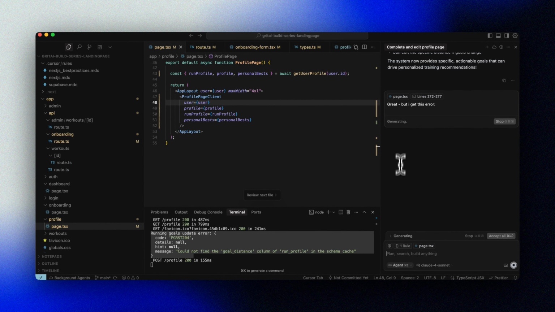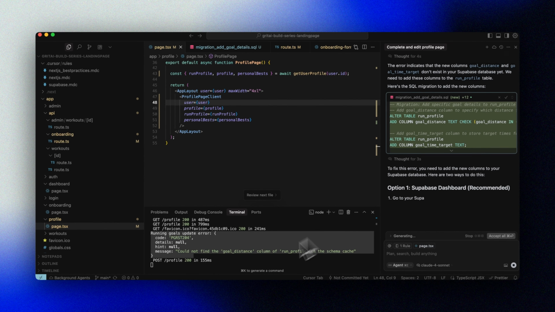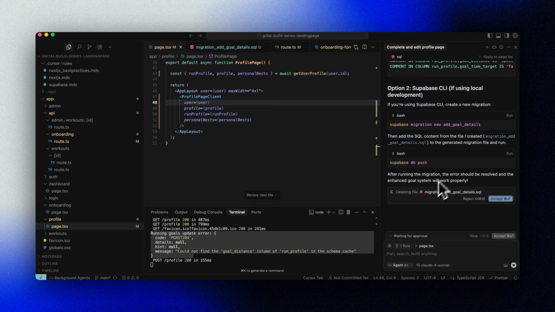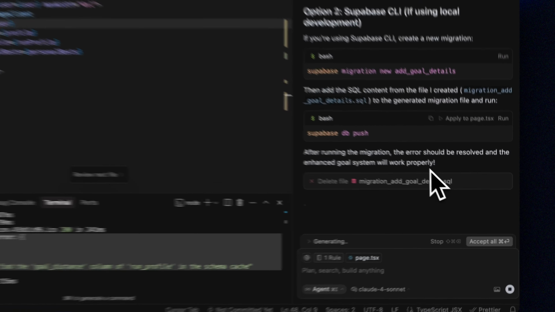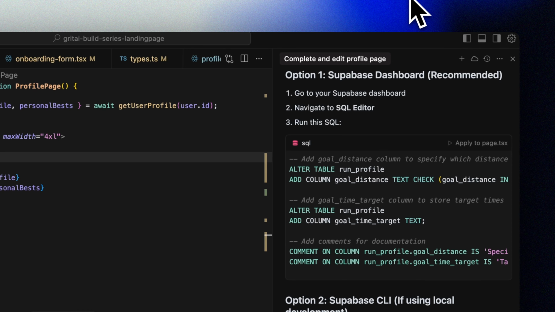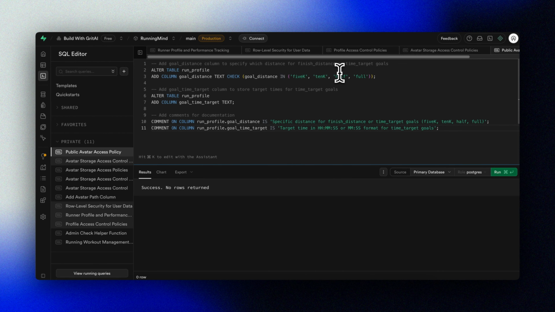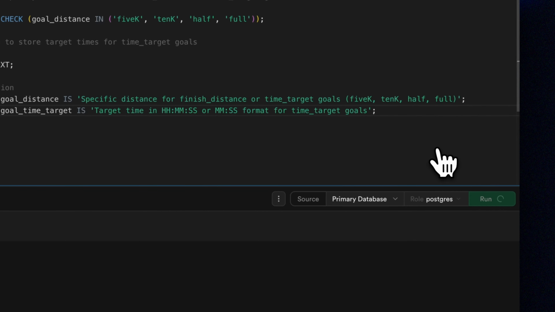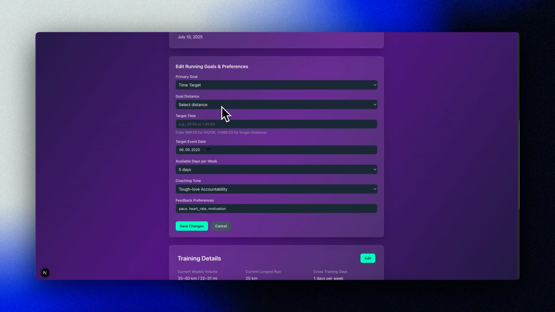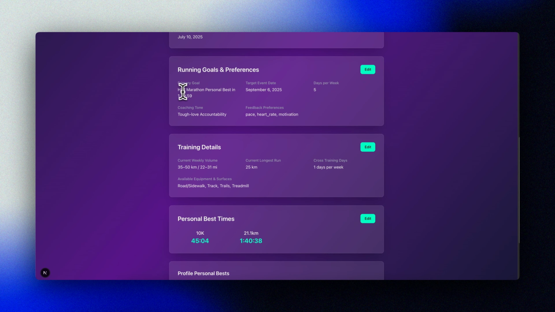Cursor provides us with a SQL script that we can copy and run in Supabase, as we've now introduced goal distance and goal time target in our logic, but we haven't actually added these fields in our Supabase table. Let's just run that in the SQL editor in Supabase. Now we can try making our changes again and then saving these changes. And now it works.